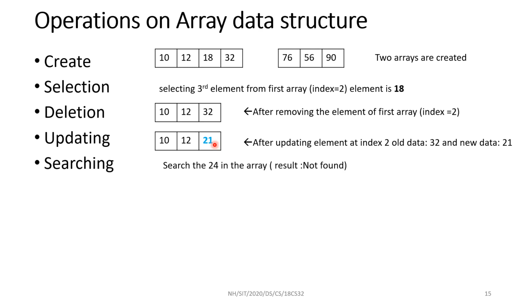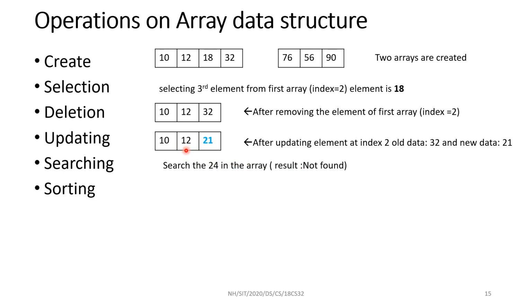Searching. I wanted to search for 24. Is it there in the array or not? The end result is not found. The 24 is not there. So for that I have to start searching for 24 in the first index, second index, third index, like that till the end of the array. Even if I don't get that 24 in the array, I will end up with the result called not found. If I find that 24 somewhere in an index before the last element, I need not go to the next element. I can stop there. So that process is called searching.